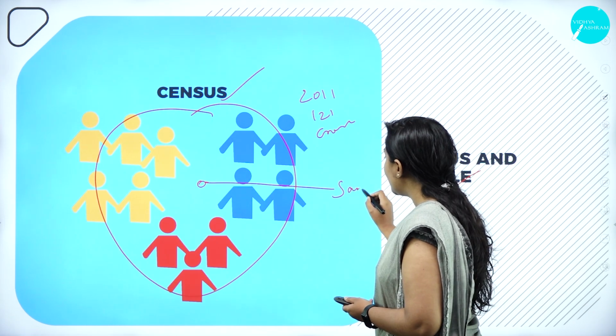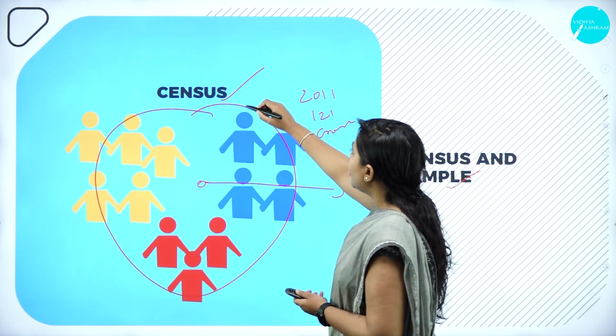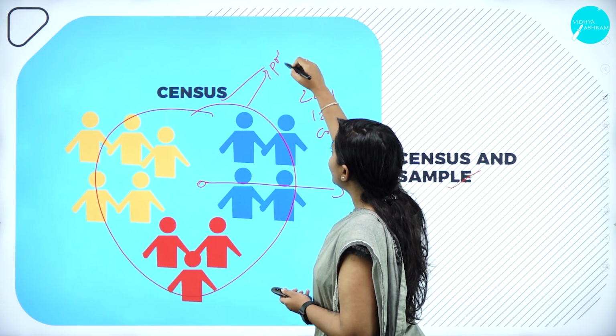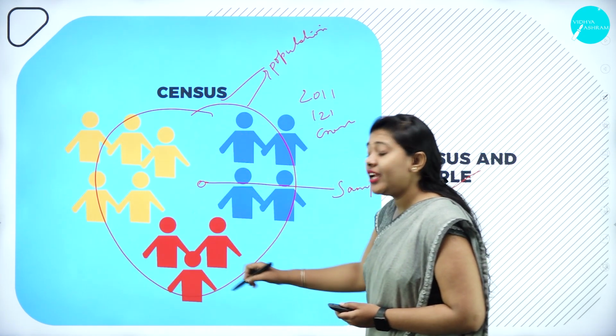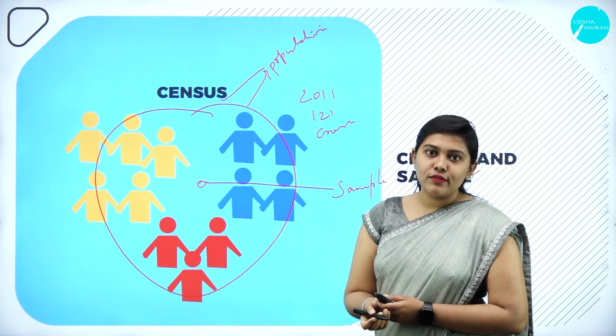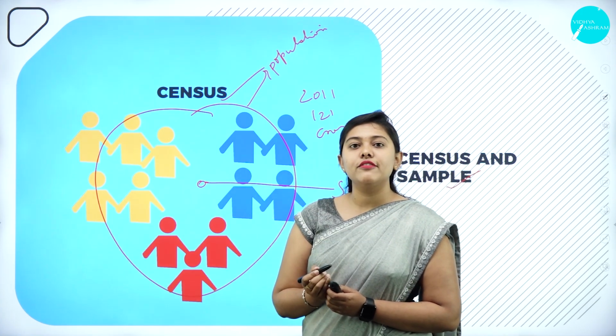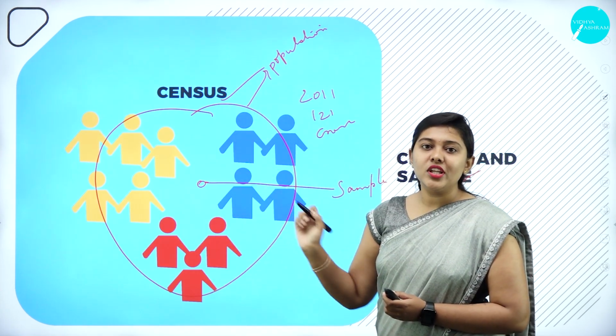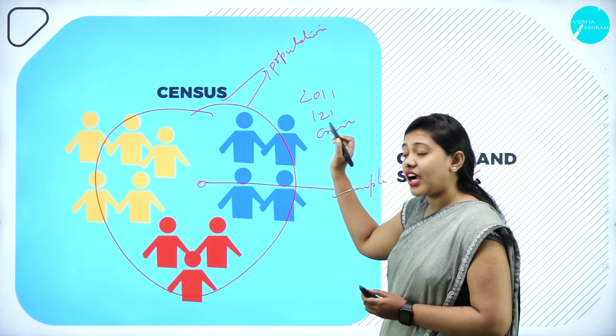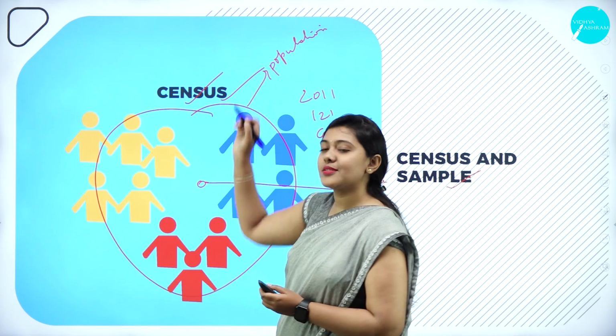Sample. So this is a sample and this is the population. So what do you mean by population? Population consists of each and every individual in the universe for the study. To avail the information, if a researcher uses the entire universe population to study, then it is called the census method.